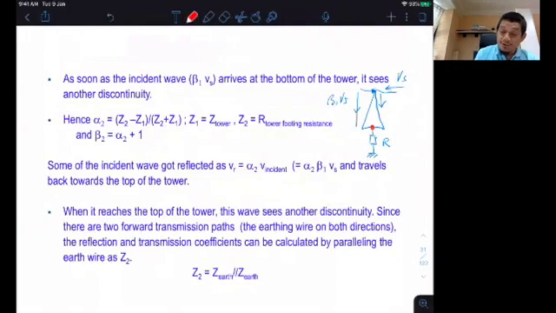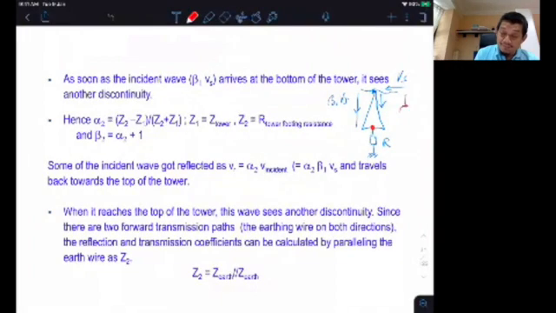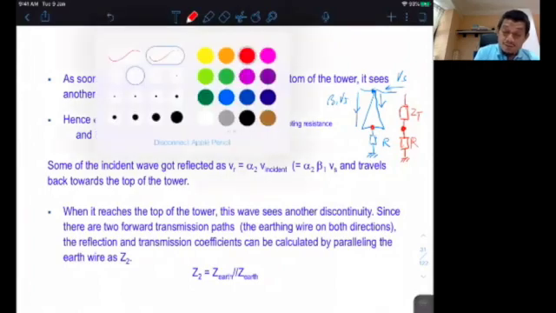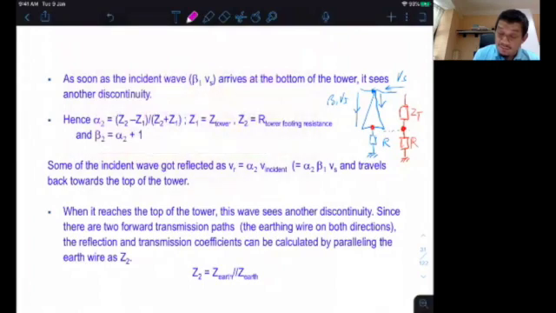So you can model this like another transmission line system with a discontinuity, Z tower and R, if you like. And at this point, you have what we call another discontinuity.